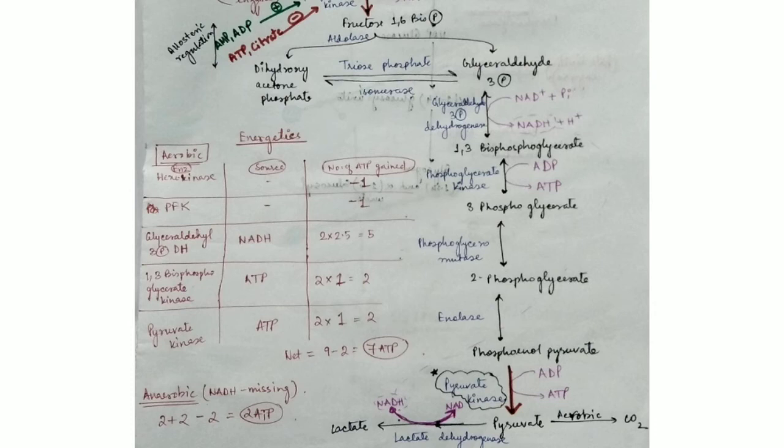But if there is anaerobic condition, ETC will not work. That means the ATP that we are gaining from the NADH part, we will not get that. So in that case there will be 4 minus 2, that is 2 ATP. So net gain will be 2 ATP in case of anaerobic condition.